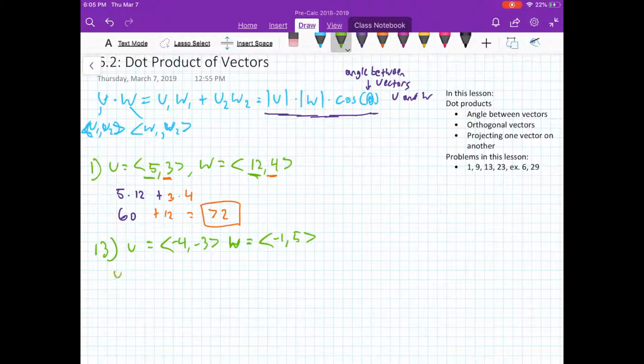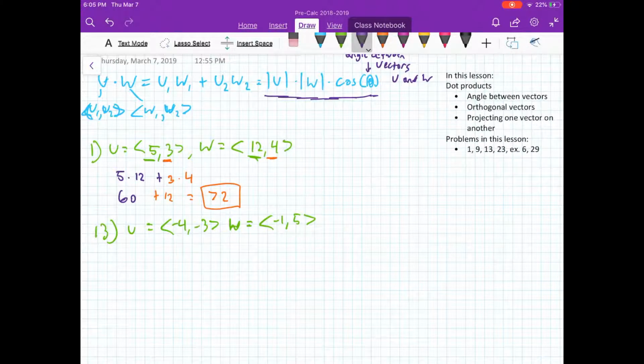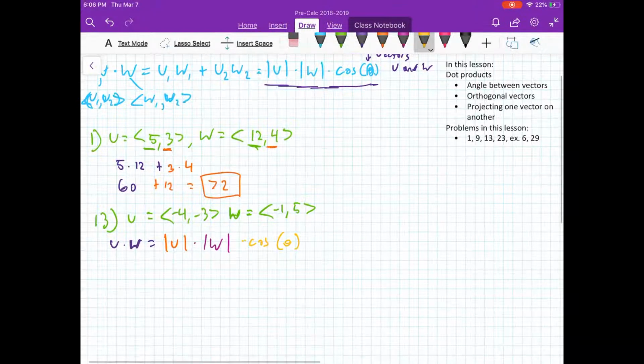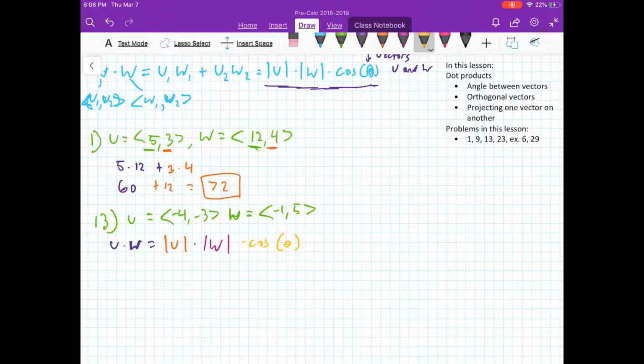So we have u, and we have w. Let's use a different color, because that's no longer part of the problem. We know that the dot product of u and w equals the magnitude of u times the magnitude of w times cosine theta. Great. To solve for this angle between the vectors, we will start by plugging in values and figuring out what we can. Let's start with finding the dot product of u and w.